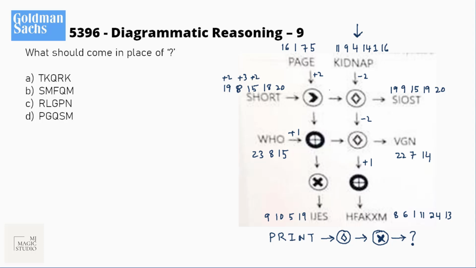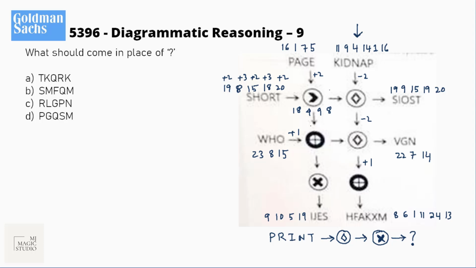Then 18, I need 19, that means it should be plus 3. And then 20 becomes 20, that is plus 2. So it is like odd place: first place is plus 2, then plus 3, plus 2, plus 3, plus 2. So 16, 1, 7, 5, after this operator will become plus 2 is 18, plus 3 is 4, plus 2 is 9, and plus 3 is 8.